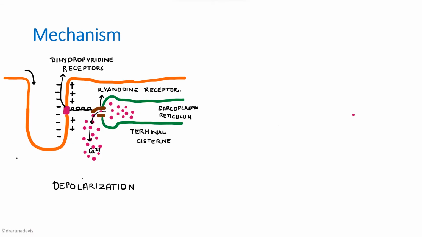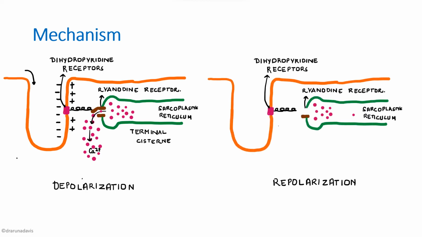So till now we just talked about the events during depolarization, right? But we should also know what happens when there is muscle relaxation or repolarization. When there is repolarization, the voltage of the muscle membrane changes. This will lead to inactivation of the dihydropyridine receptor and closure of the ryanodine receptors. When there is closure of the ryanodine receptor, there is no more release of calcium from the sarcoplasmic reticulum. Not only that, we've got another pump called SERCA, and this SERCA will pump back all the calcium that was present in the sarcoplasm into the sarcoplasmic reticulum.